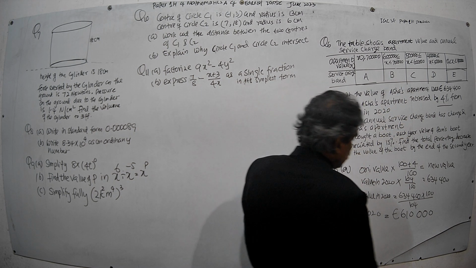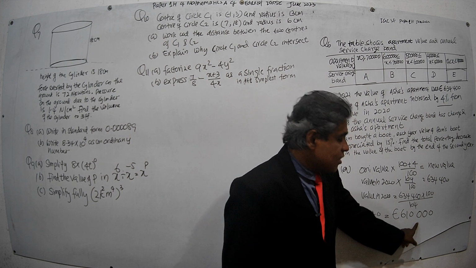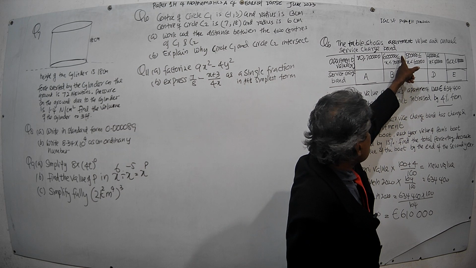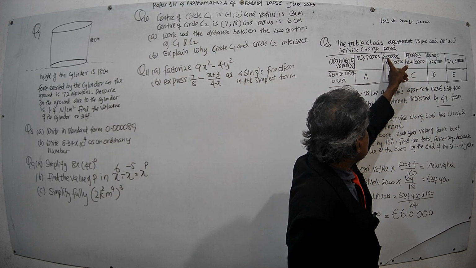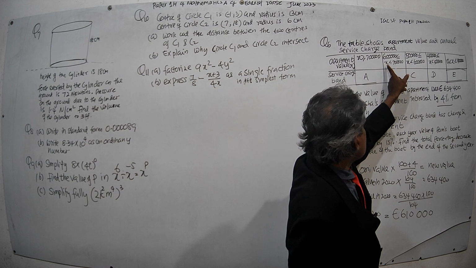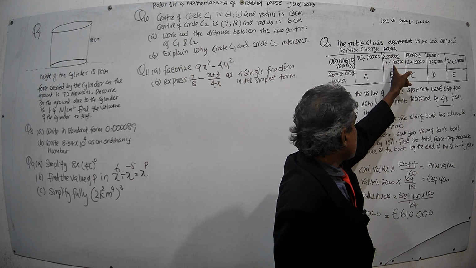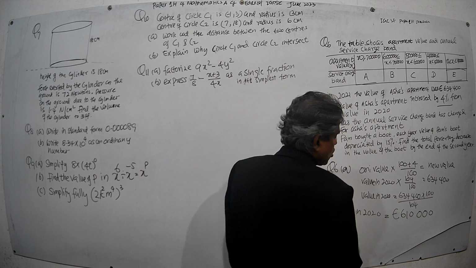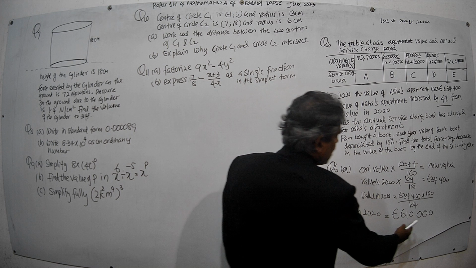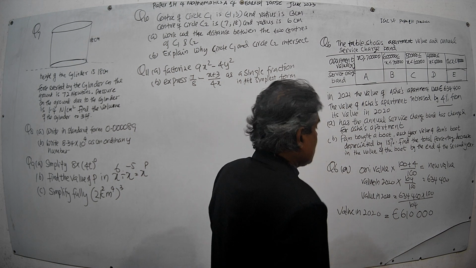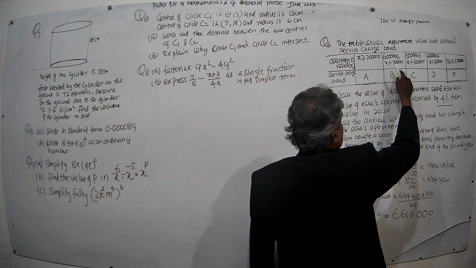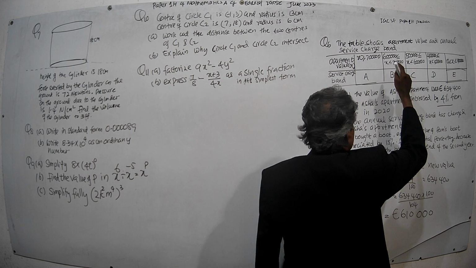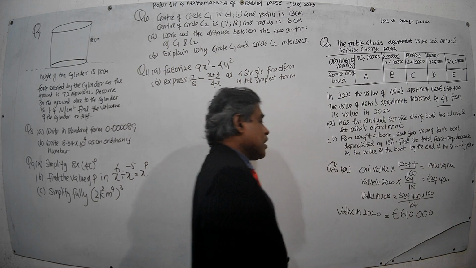In 2020, the value is 610,000 euros, which is also in this value range, greater than or equal to 600,000 but less than 700,000. Therefore, the service charge band is B in 2020 also.